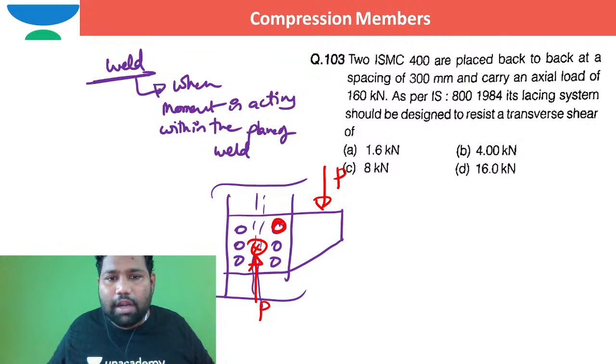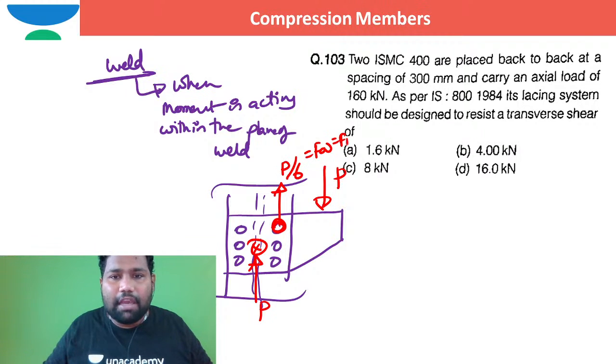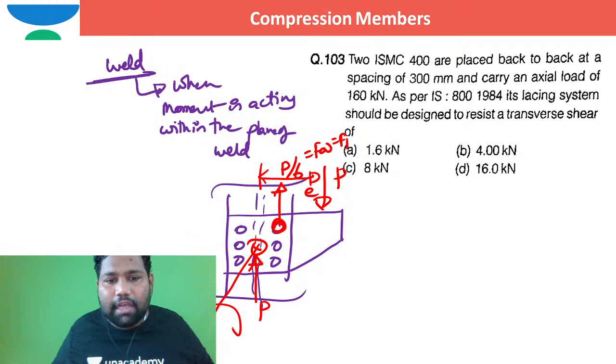So what is the axial force developed in each and every member? There are 6 elements. This resisting force P is resisted by 6 rivets. So I can say P by 6 is the answer, which we call FA, or maybe F1. Because of this P with some eccentricity E, about this axis, a moment, torsional moment T or M, called PE, is acting.